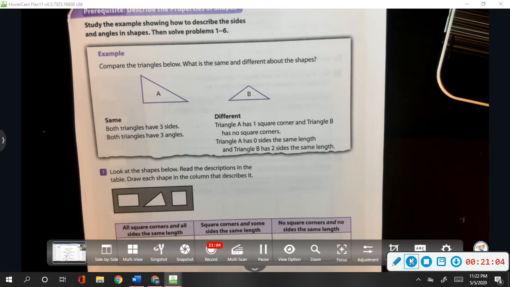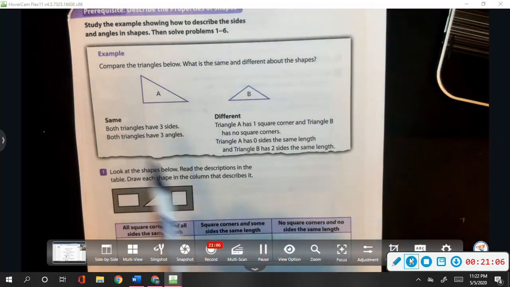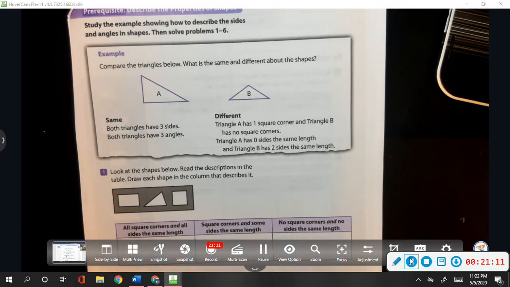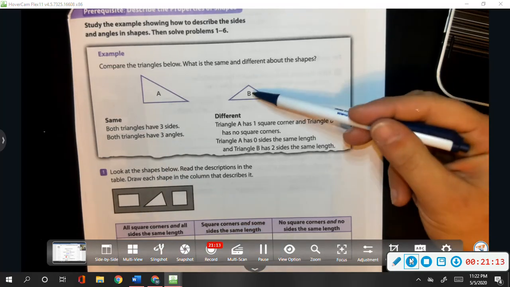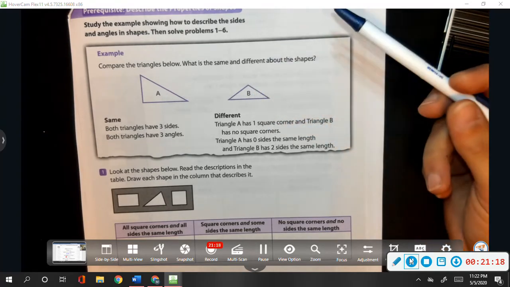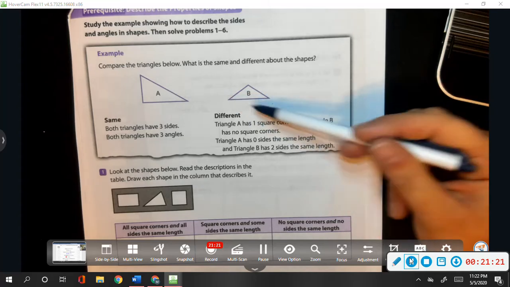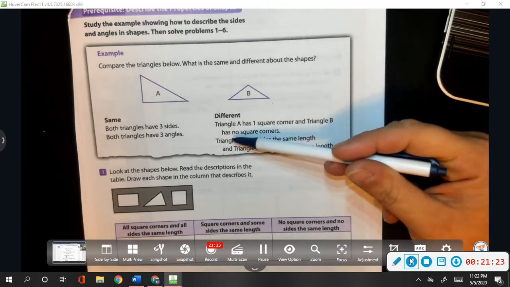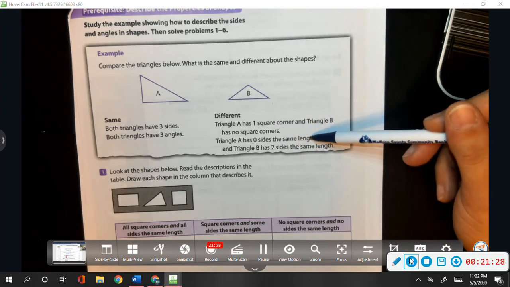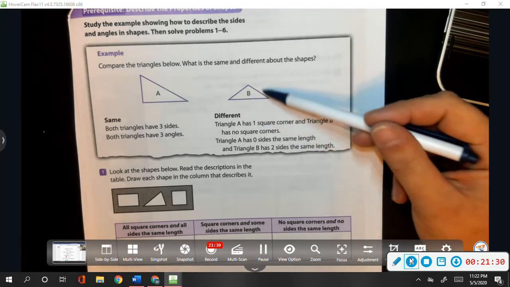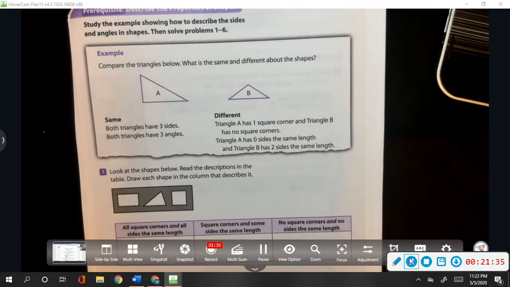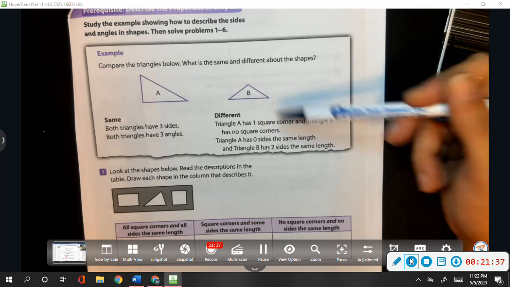How are they different? Well, look at triangle A. Triangle A has a 90-degree angle. It has a right angle in it. Look at triangle B. Triangle B looks like an obtuse angle and 2 acute angles. Triangle A has 0 sides the same length. But if you look at triangle B, it has 2 sides that are the same length.